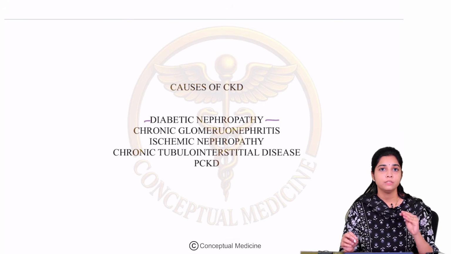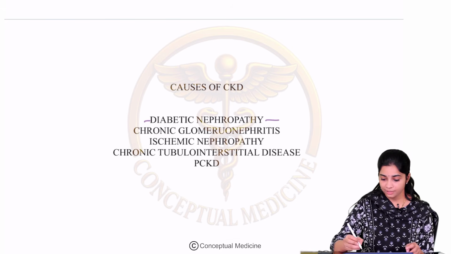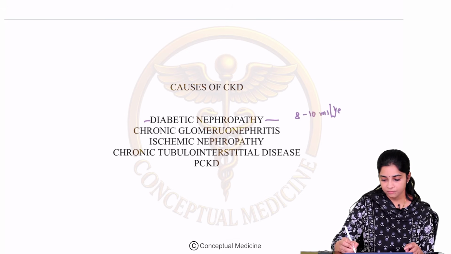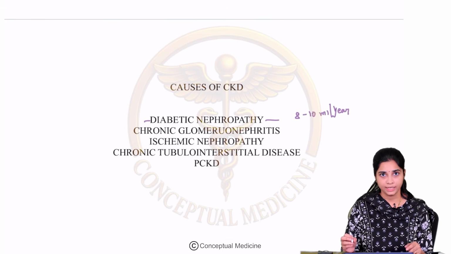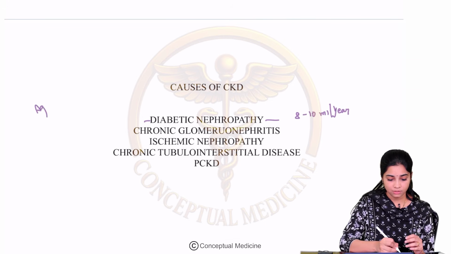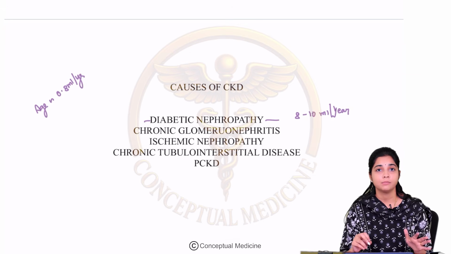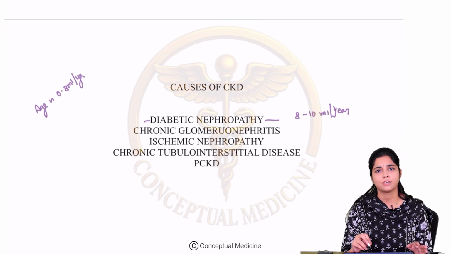Right? So we know that CKD is characterized by a progressive decline in the GFR. So what is the rate of GFR decline in diabetic nephropathy? It is around 8 to 10 ml per year. So with age, there is a progressive decline in GFR as well, but that is only about 0.8 ml per year. So you can see that diabetic nephropathy is one of the worst diseases to have because the highest rate of GFR decline is with diabetic nephropathy.